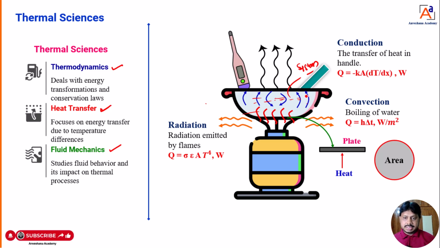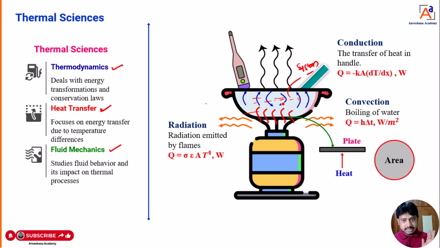Now, the thermodynamic system. When you switch on the burner, you supply a certain amount of heat to the system. You can call it a pan. It has some fluid; you can take water or anything else. When you supply a certain amount of heat, the properties of the system change. Because of that heat interaction, the properties of the system are changed. This concept is discussed under a subject that we call thermodynamics, a branch of science. Thermodynamics discusses the heat energy interaction and its effect on the properties of the system.